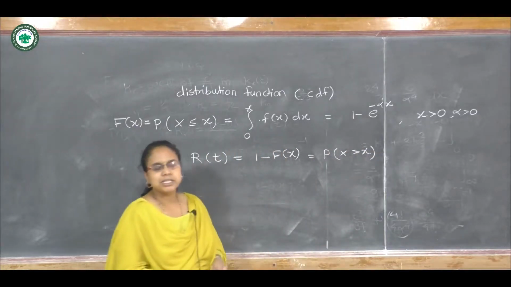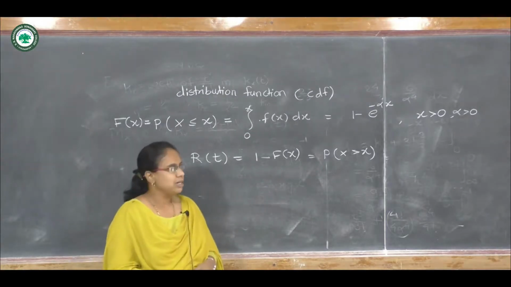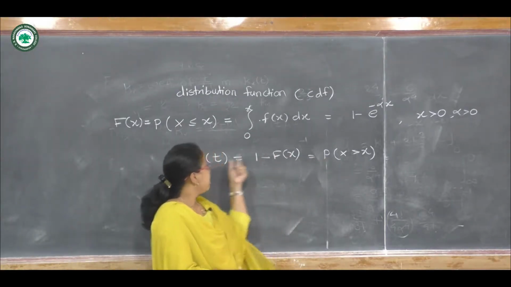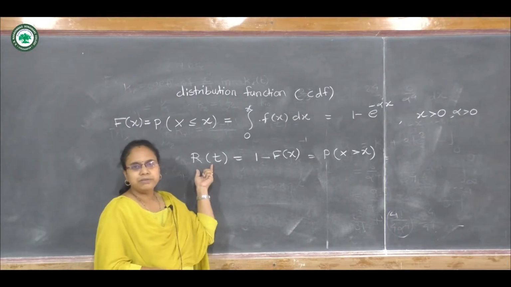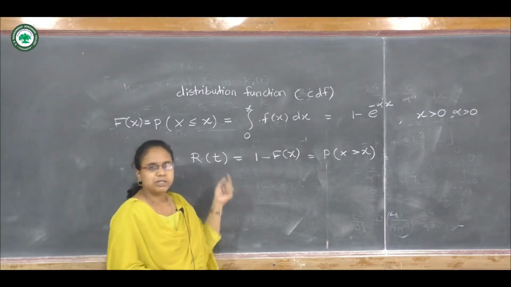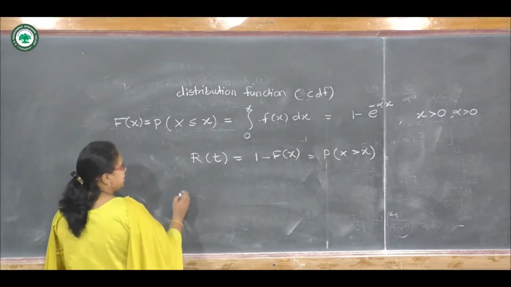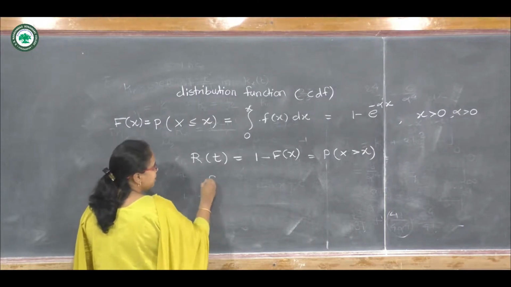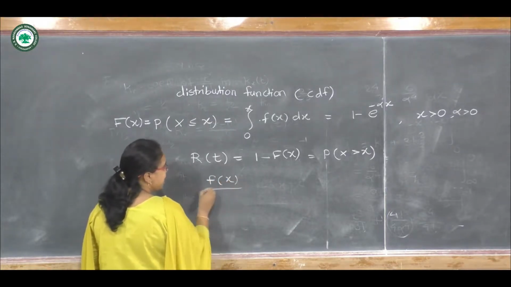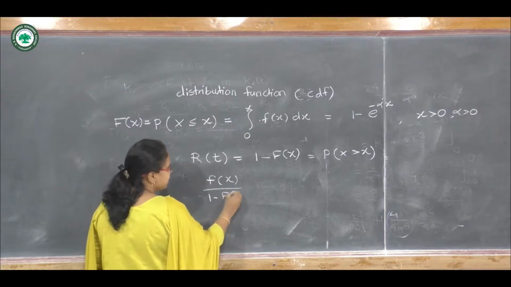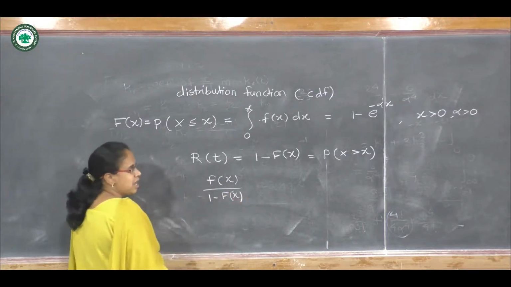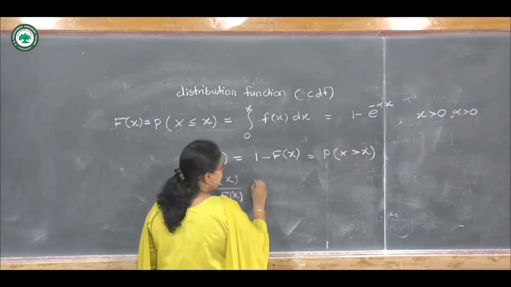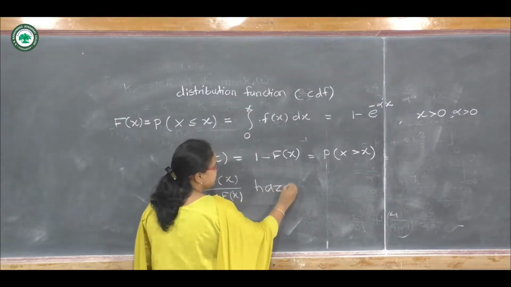If x is the lifetime of a component, then this R of t is known as the reliability function or survival function of x. Then we also note that f of x divided by the reliability function, that is 1 minus F of x, is popularly known as the hazard function.